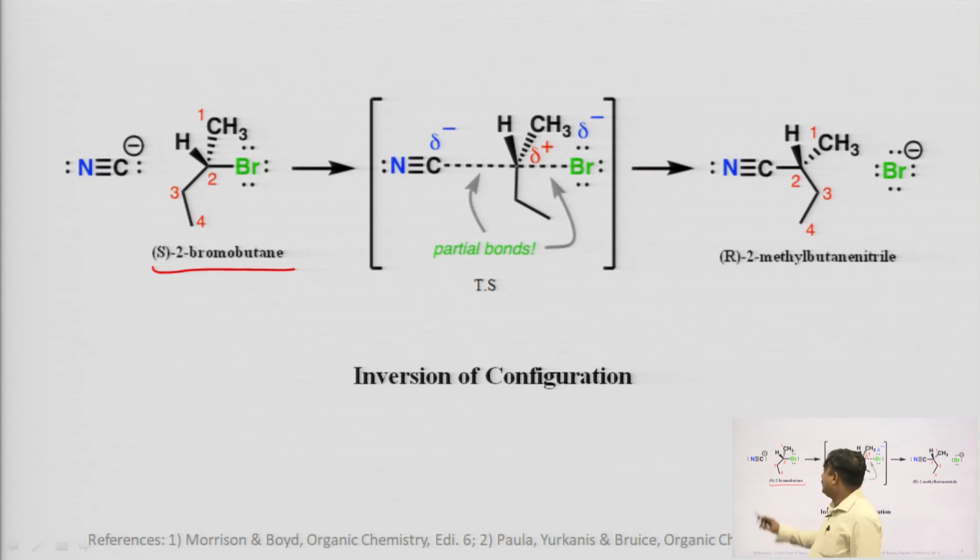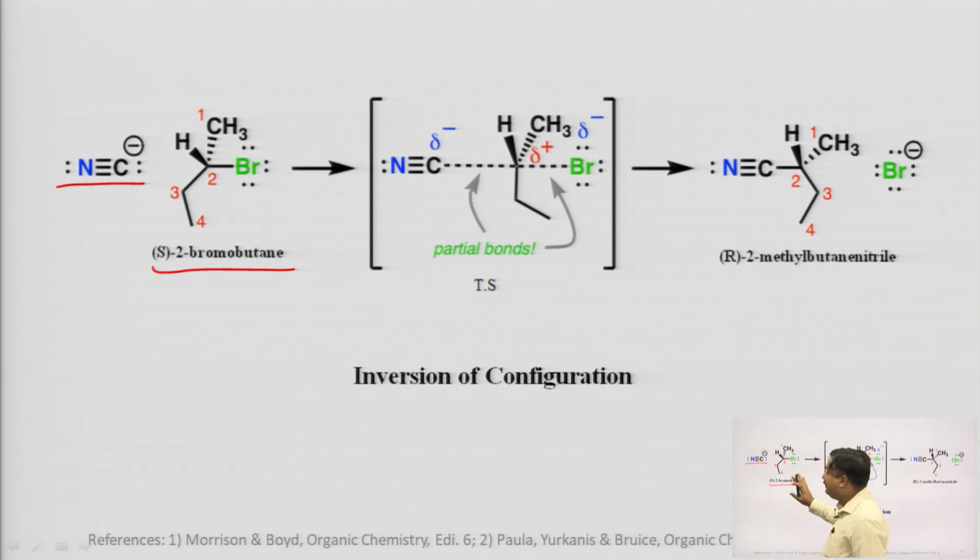One nucleophile is there, the CN minus nucleophile, which will look for the positive charge to bond with. Now, when it attacks this particular carbon as per the SN2 mechanism, this is a concerted step, meaning the leaving group leaves and the coming nucleophile attacks at the same time.